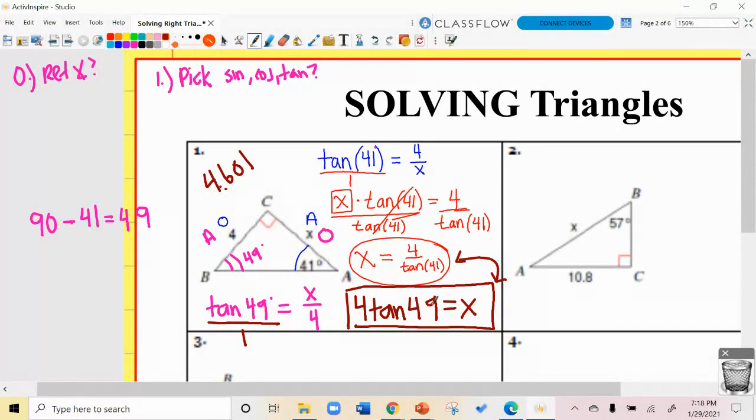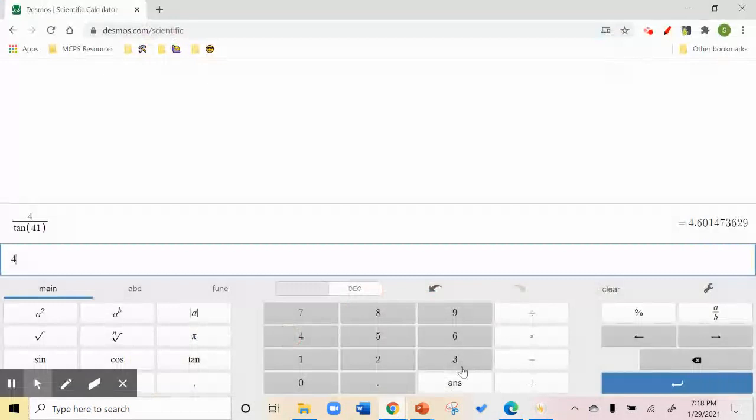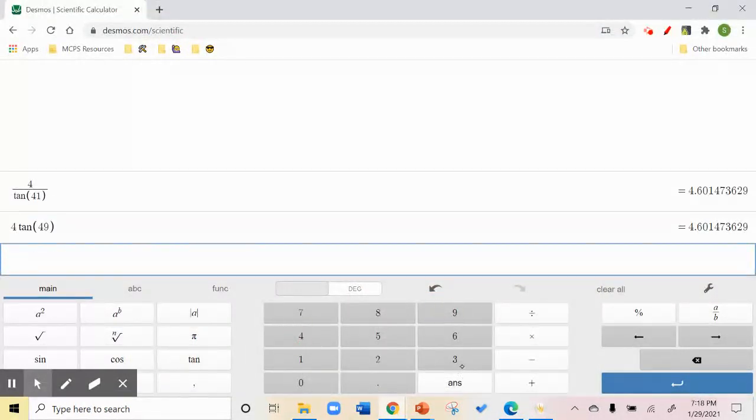What was this other one? 4 tangent of 49, right? Like they don't look the same. That's so strange. 4 tangent of 49. Whoa, it's the same thing.